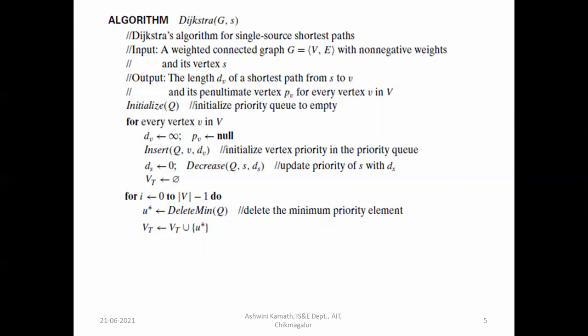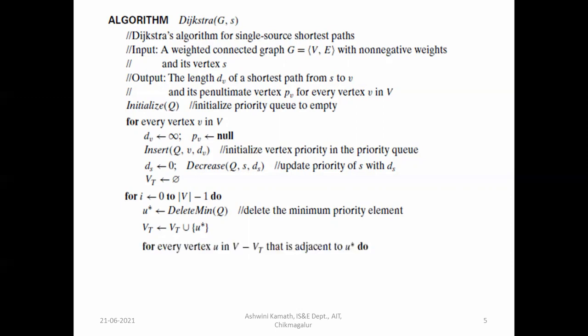Then Vt is equal to Vt union u star. Vt is initially null; we don't have any vertices in the tree. So now add one vertex to the tree, that is u star. What is u star here? Initially u star is your source vertex. Source vertex will be added to the tree.